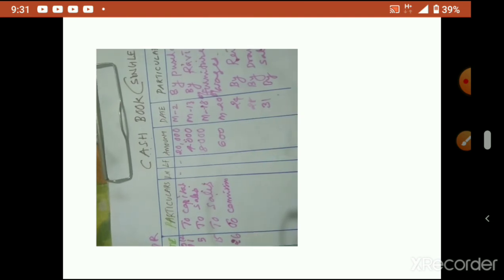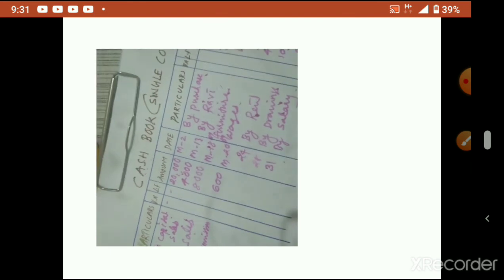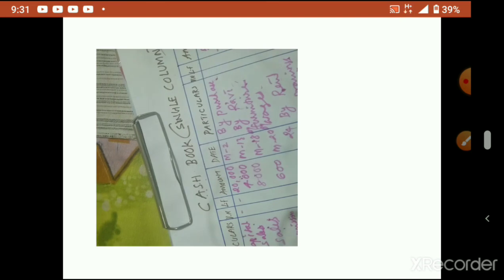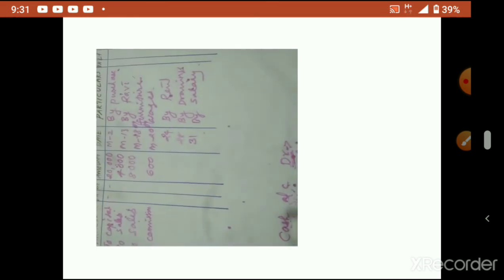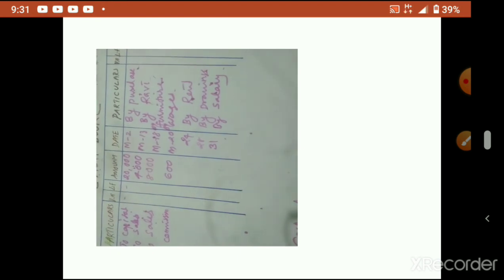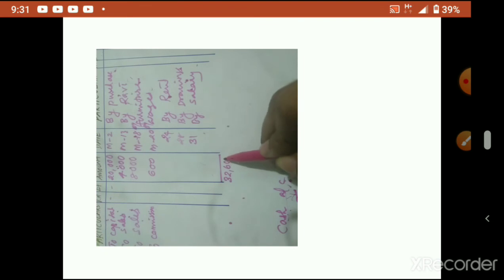Now after doing this, what do you have to do? You have to total both sides. Then next you see which side is coming more. Here I'm not totaling, I will total it just. Here the debit side is coming more, that is 32,600.